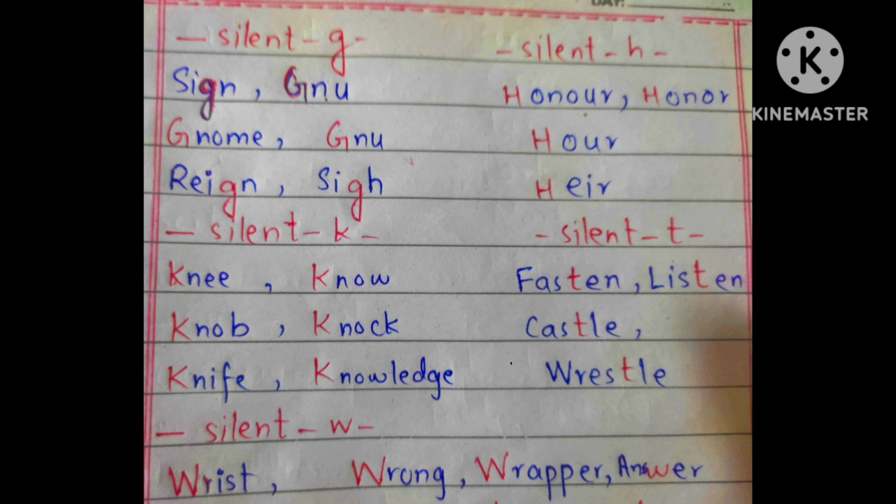The words having silent K, for example, knee, know, knob, knock, knife, knowledge. Some words with a silent T, for example, fasten, listen, castle, wrestle. And last, some words with a silent W, like wrist, wrong, wrapper, answer.